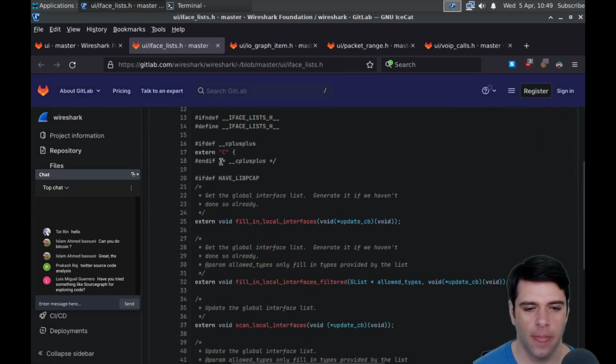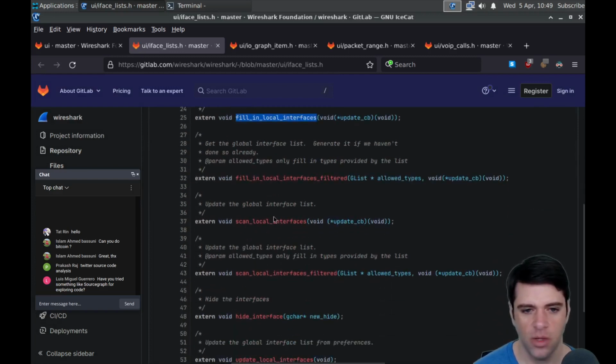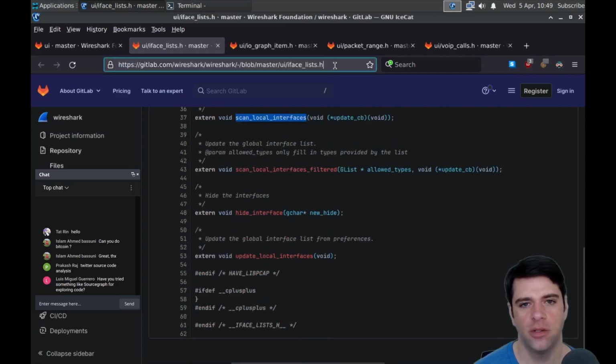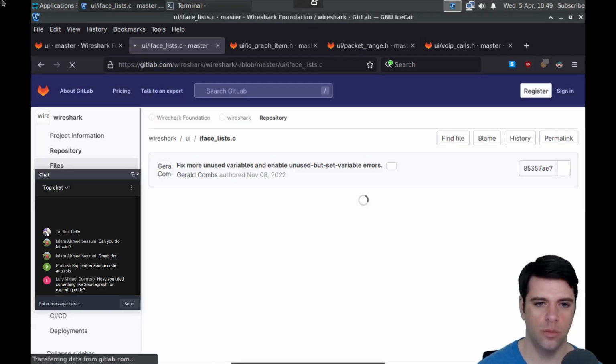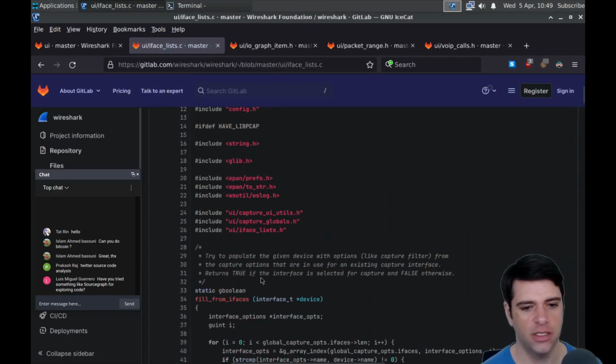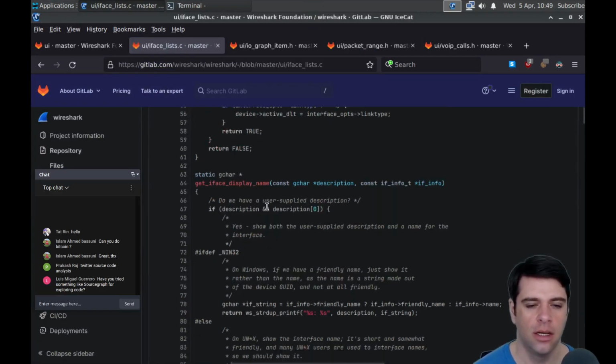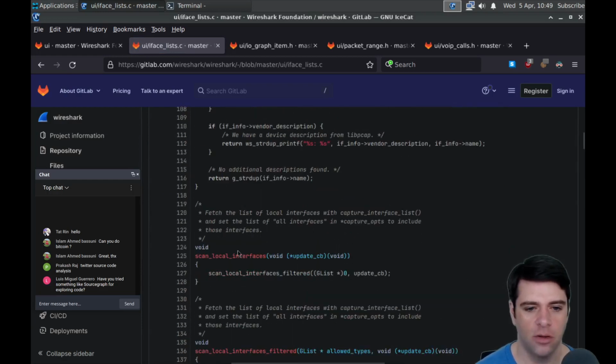Interface lists, we've got a global interface list. We can fill it. We can scan the local interfaces. What does that do? Let's look at what scanning the local interfaces does. Because I think we're still in UI, so this should be UI code. It should probably create some other process to scan. Scan local interfaces is just going to call scan local interfaces filtered. Fetch the list of local interfaces with capture interface list and the set of all interfaces in capture opts to include those interfaces.